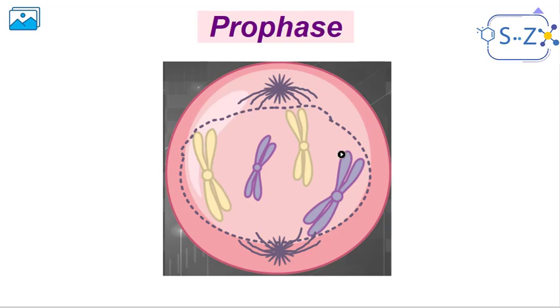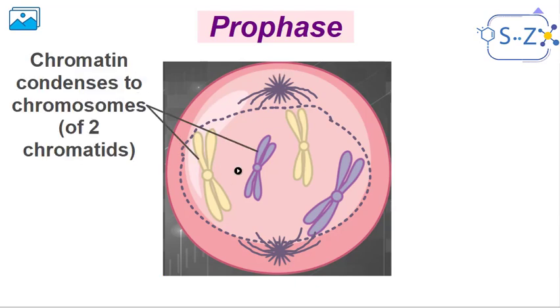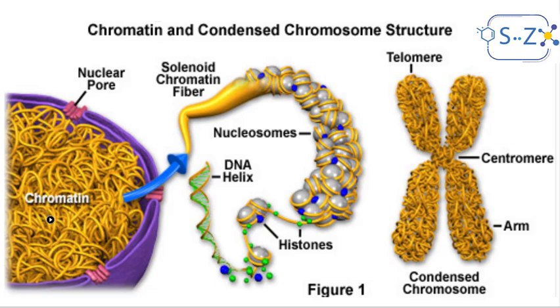So this is a cell during prophase. What happens during prophase, first of all, is that the chromatin that we saw earlier, which is the tangled fiber, condenses into chromosomes of two chromatids. So what is this condensation? We have the chromatin here, which is the genetic information or material. It starts to condense through a complex process. It starts to turn around itself and condense and form what we call a chromosome.